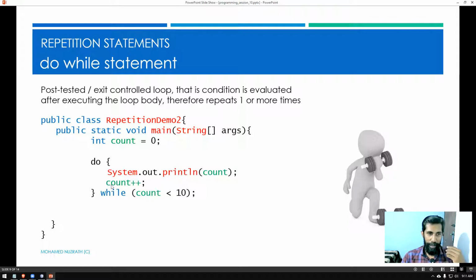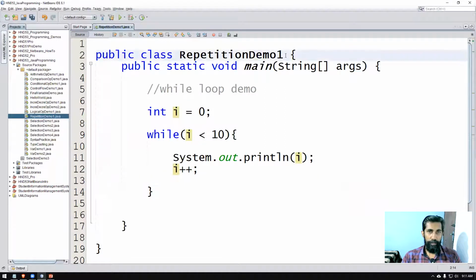So this program having no big difference from the previous program. So we will do some alterations to this and practice and see. I'll demonstrate to you. So I'll take a new program.